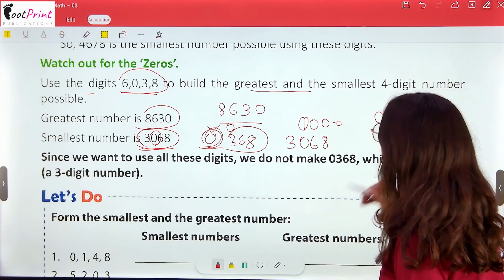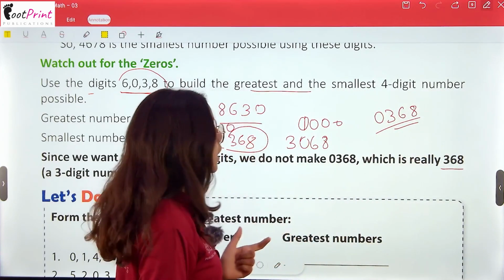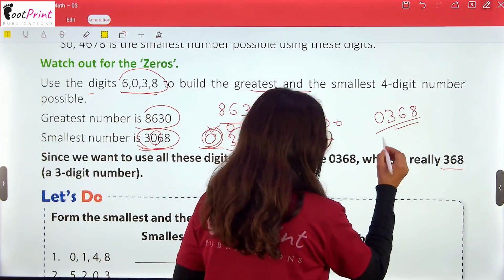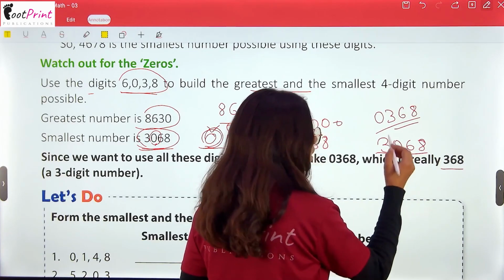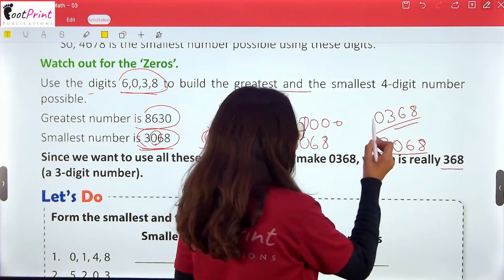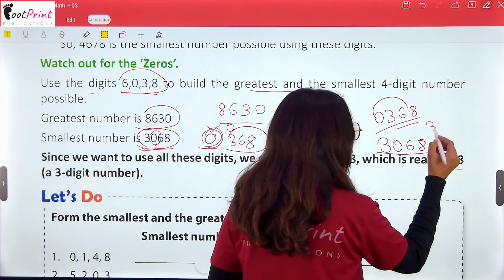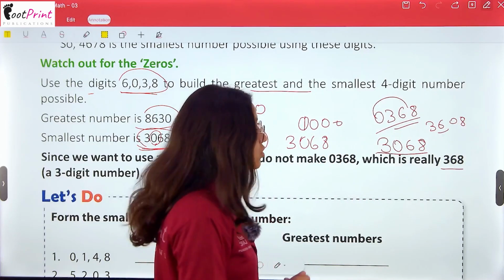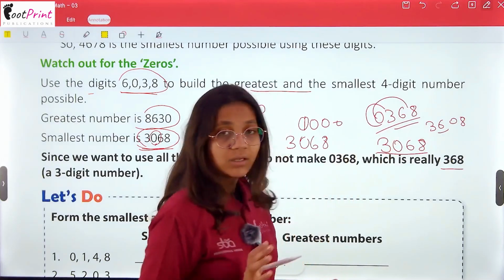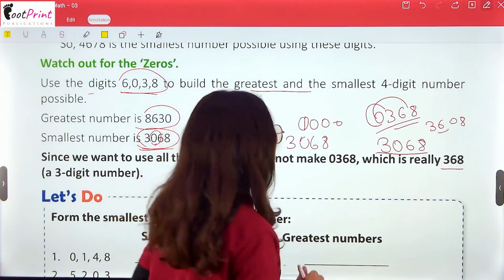Now it is a 3-digit number. Don't be fooled. Now if I want this as my 4-digit number, I will place it like this. See, there are so many possible ways. I can place the 0 here, 368. But here it is at the 100 place. So I just have to make it in between the 1000 and the 100.